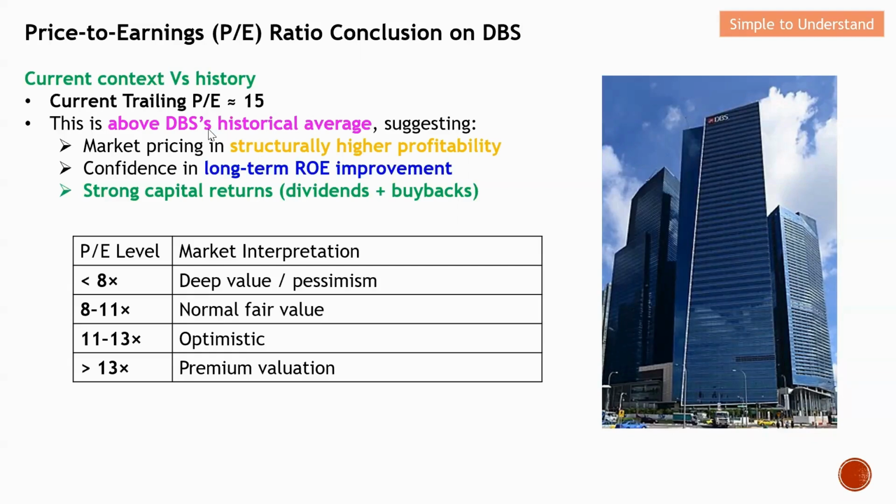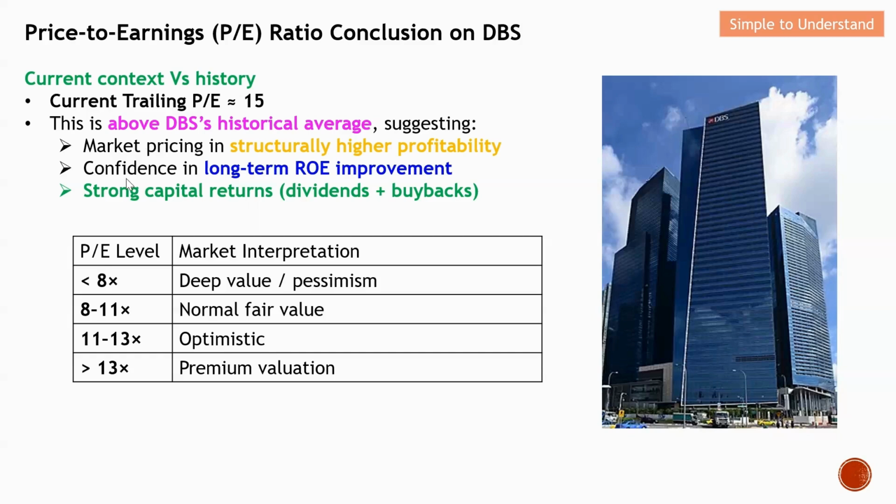One thing that we can easily conclude is that the current trailing PE ratio of 15 is actually way above the DBS historical average. However, despite the high PE ratio, there is still a long queue of people lining up to buy DBS stock. So this simply suggests that the market is pricing in structurally higher profitability. This simply means that investors believe that DBS will earn money more consistently going forward.